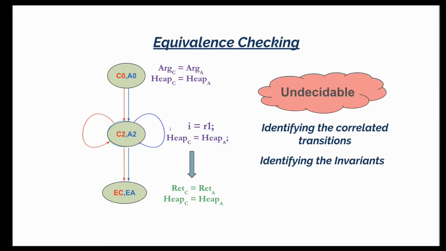On the other hand, the problem of identifying the correlated transitions automatically and the required invariants for complex compiler transformations is hard and is actually undecidable in general in Turing's model of computation with an infinite tape. And so completeness may not always be achievable. In other words, there will always be some false negatives where we may not be able to find a proof even if programs are actually equivalent.